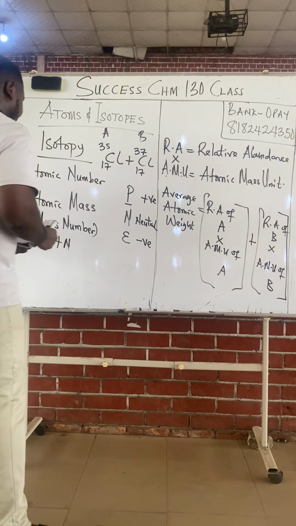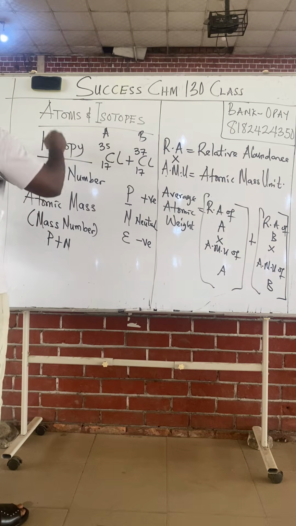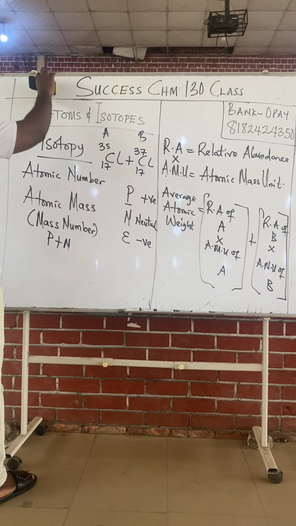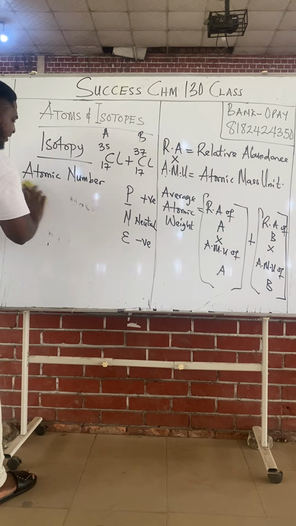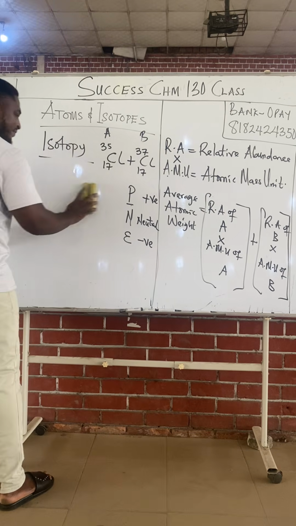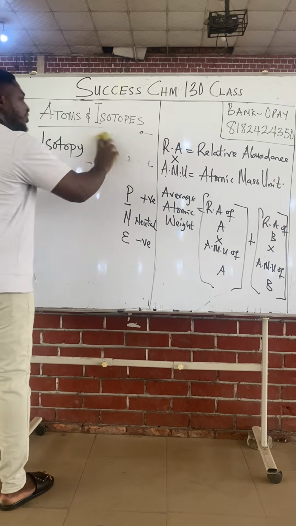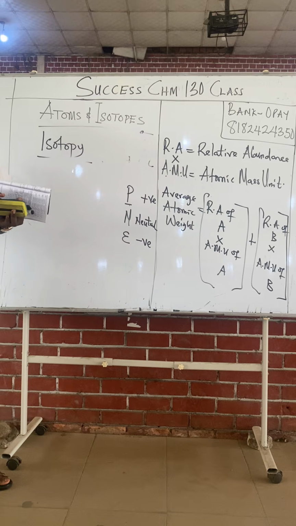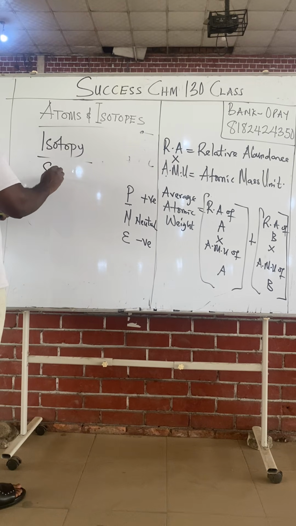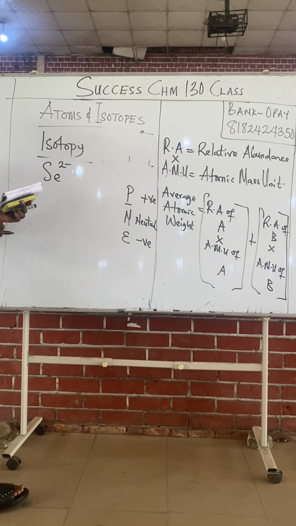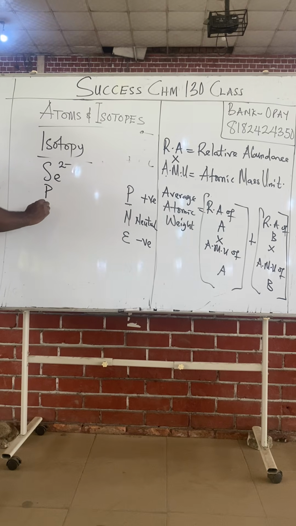Class, as we said, proton, neutron, and electron. Before taking questions on isotopy, simple questions can be asked of you in the exam, to determine the number of protons, neutrons, and electrons for a particular element. Where they can really catch you is if they give an element that you don't know the mass. For example, class, if I'm asking you to find the number of proton, neutron, and electron for Se 2 minus.